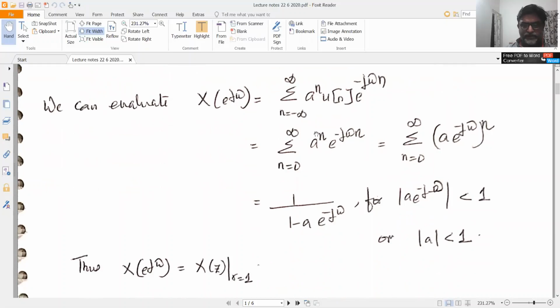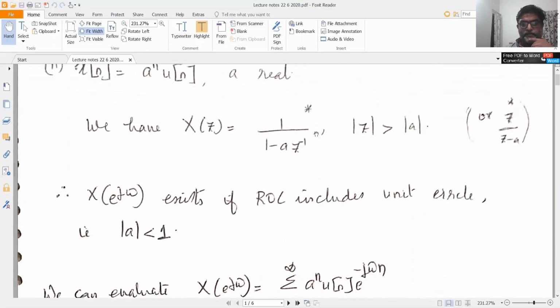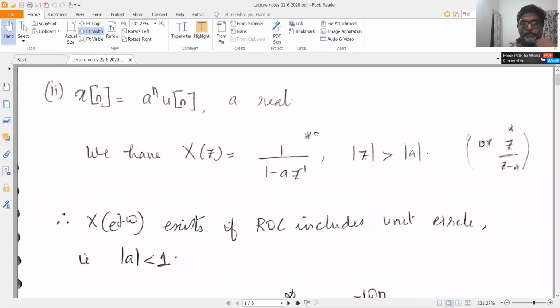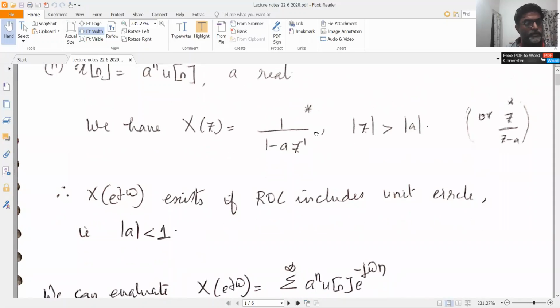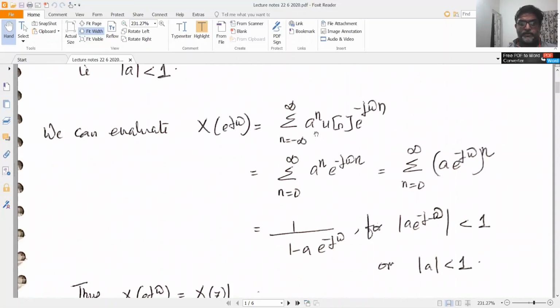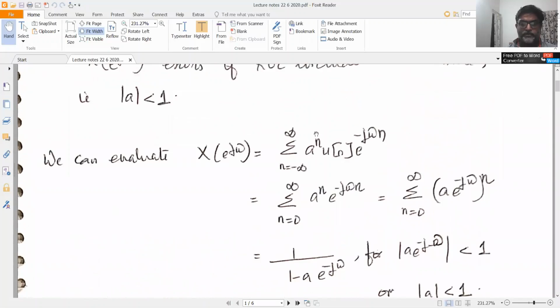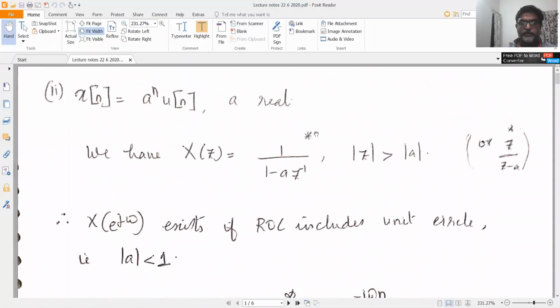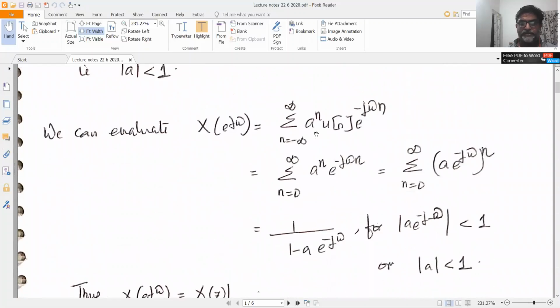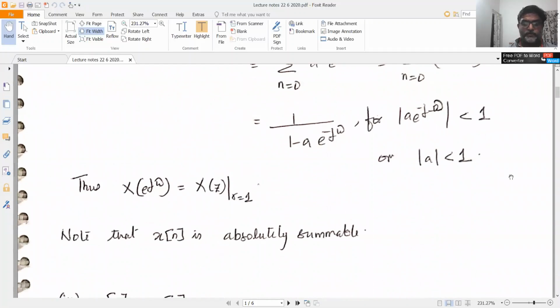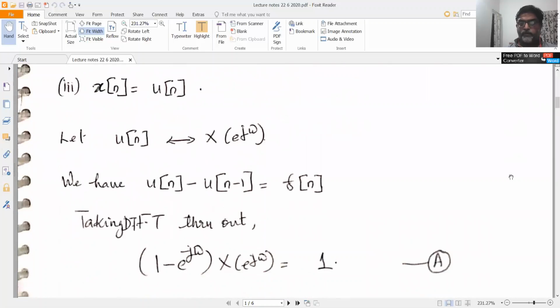I believe this was the last question that we had discussed in the previous class. You had computed the Z transform of a^n u[n], where a was real. And you had also computed the discrete time Fourier transform of the signal a^n u[n], where modulus of a was less than 1. So now we move on to another question.